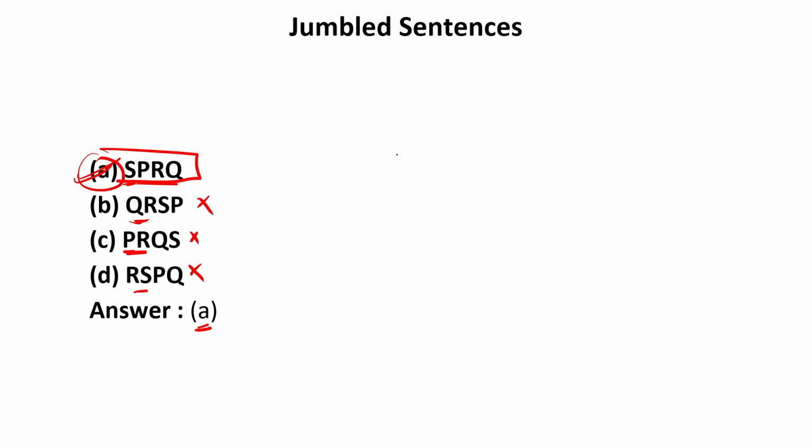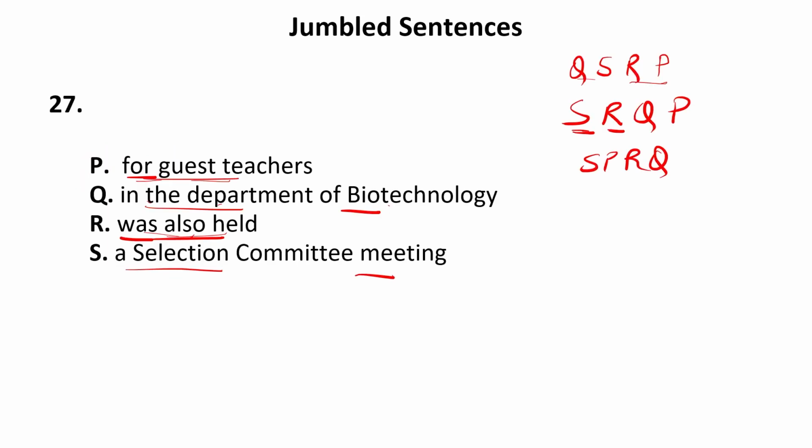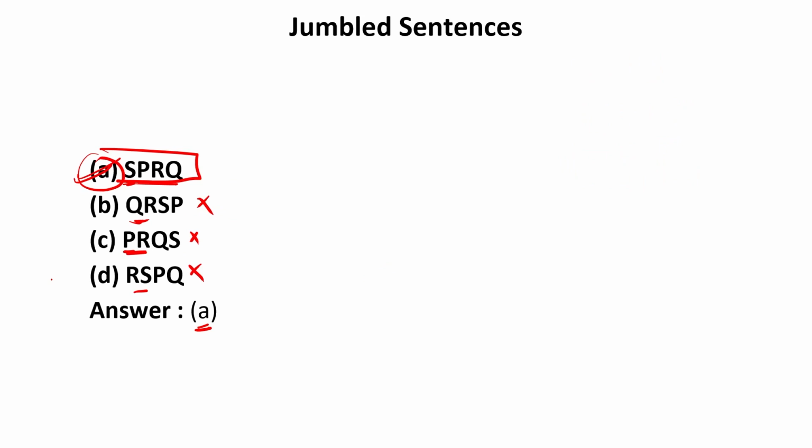So many times it happens that the sequence which we make may be possible, it may also be correct, but it doesn't match the options given to us. That is why we have to go according to the options. And according to the options, we have the sequence SPRQ. So our correct answer will be SPRQ. So our answer will be A. So here A will be the correct answer.